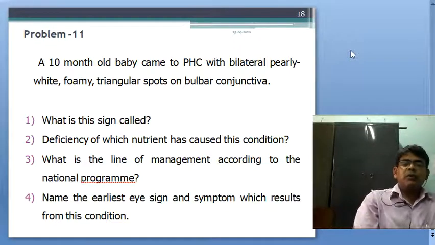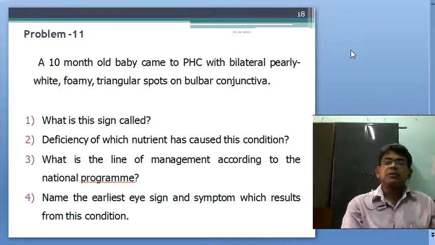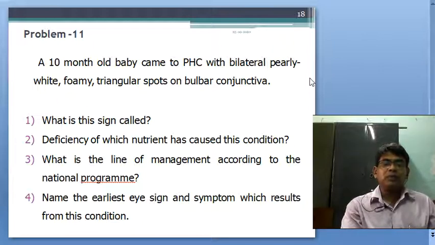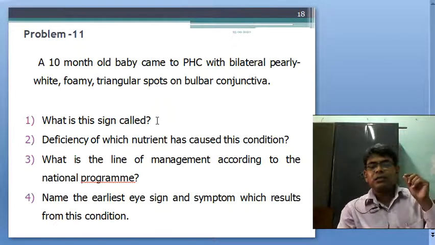Next, problem 11. A 10-month-old baby comes to the primary health center with bilateral pearly white foamy triangular spots on the bulbar conjunctiva. This is vitamin A deficiency. This is called Bitot spot. You already know, there is a model in our department, and this is on the lateral bulbar conjunctiva, a white foamy patch.